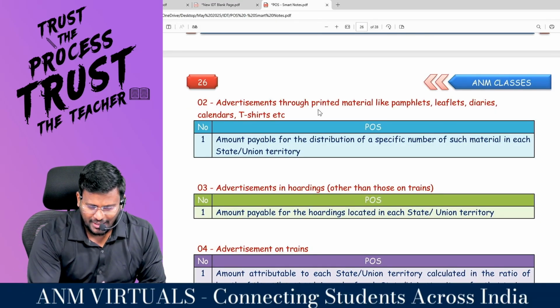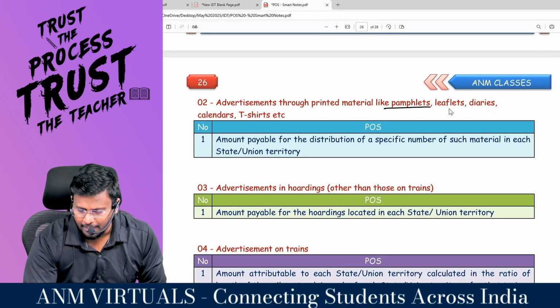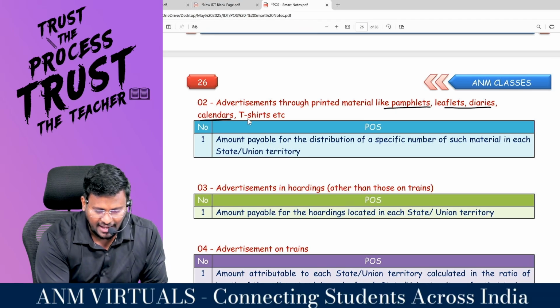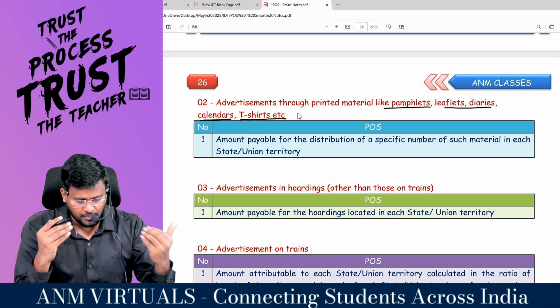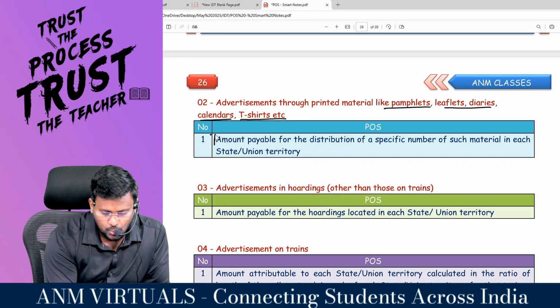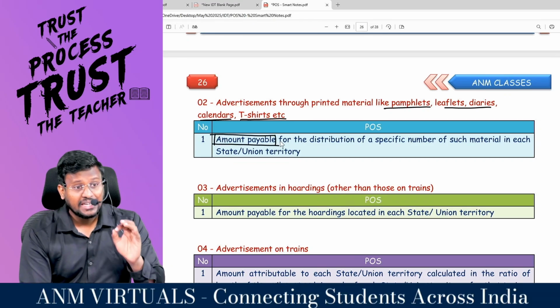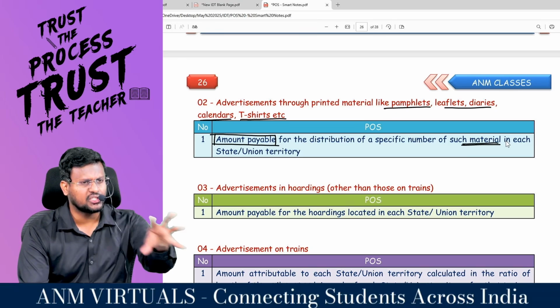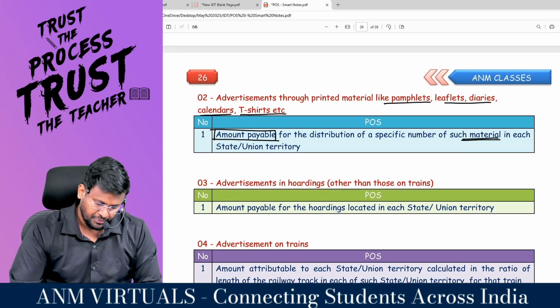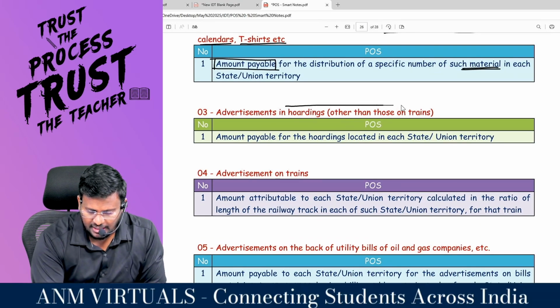Next one, advertisement through printed material like pamphlet, leaflet, diary, calendar, t-shirt, etc. You are advertising for government by this advertisement mode. Then also the keyword is amount payable for the distribution of specific number of such material in each state or union territory.